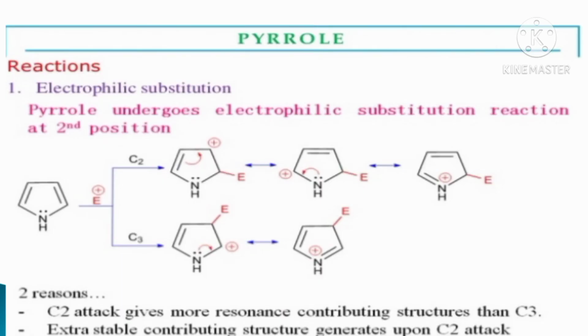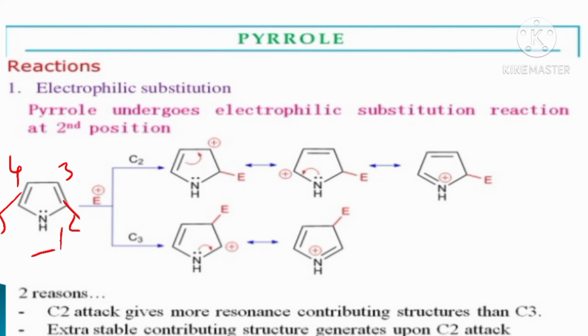Here is the electrophilic substitution of pyrrole. In the structure of pyrrole the numbering is 1, 2, 3, 4 and 5. First, the electrophile attacks the C2 position, and three resonating structures are formed.